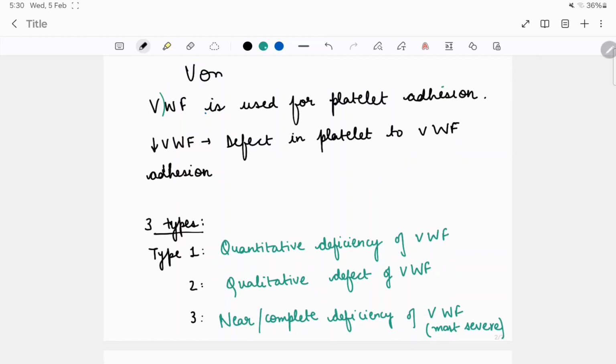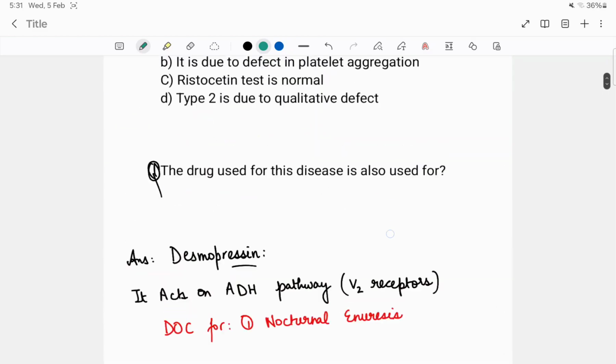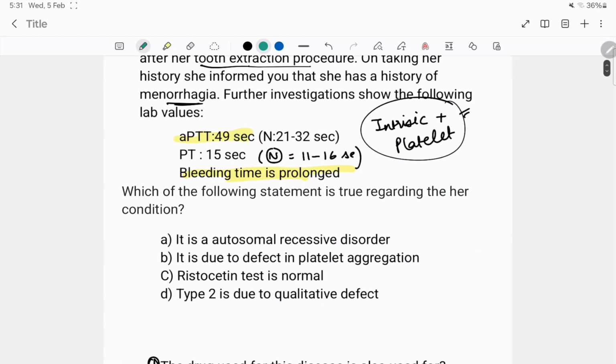Von Willebrand disease, I learned by a mnemonic: "who was born in his life is always dominant." So this disease is an autosomal dominant disease. It is a PYQ asked in INI, and you should learn the inheritance pattern by heart. So first, it is an autosomal recessive? No, it is an autosomal dominant. It is due to defect in platelet aggregation? No, it is platelet adhesion.